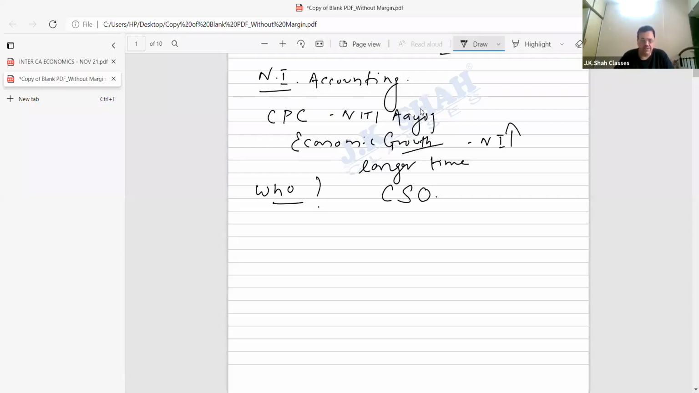So repeat fast. First thing, what did I say? My country used to have the Central Planning Commission. Now we are having what? Niti Aayog, National Institute for Transforming India. Second, we make plans to achieve economic growth. Economic growth means increase in national income over a longer period of time. To know whether we have got growth or not, we have to calculate national income. Who calculates national income? The Central Statistical Organization.